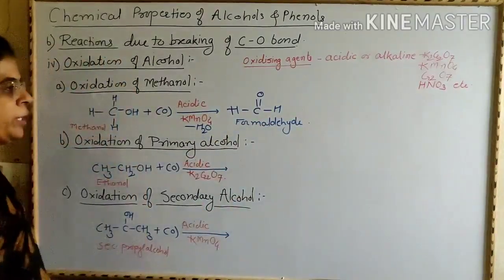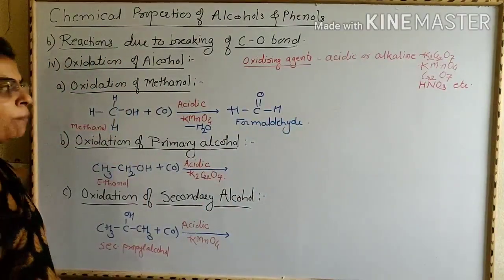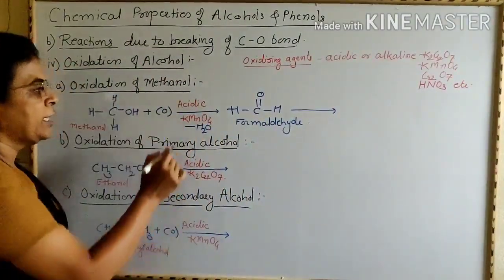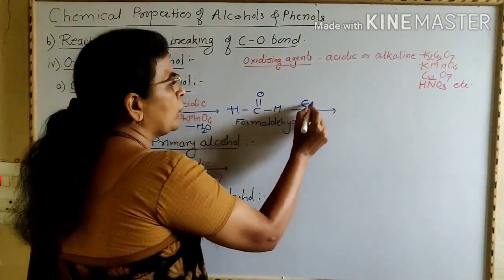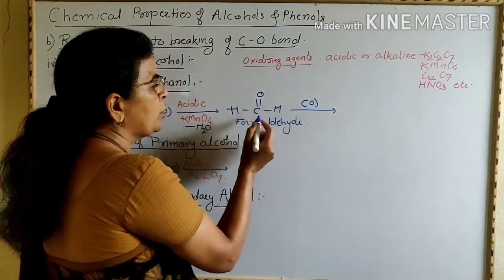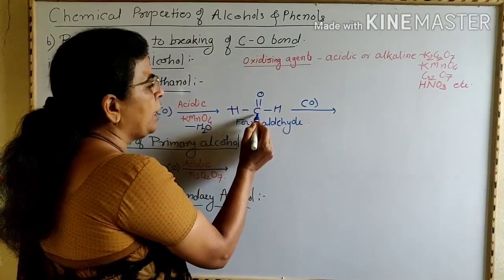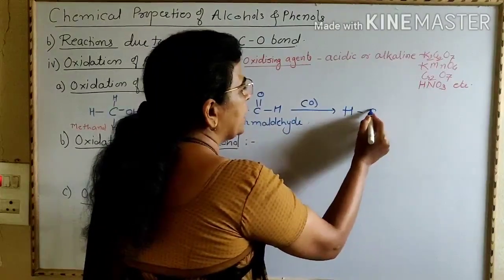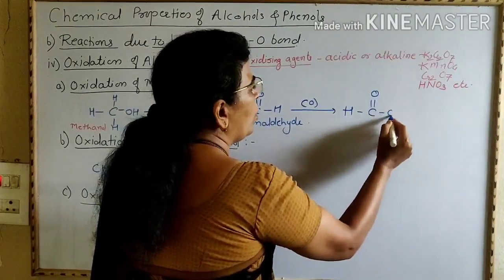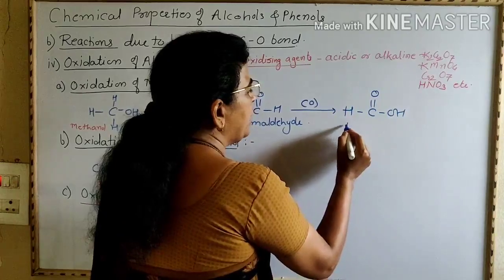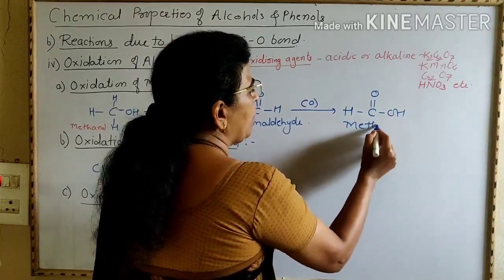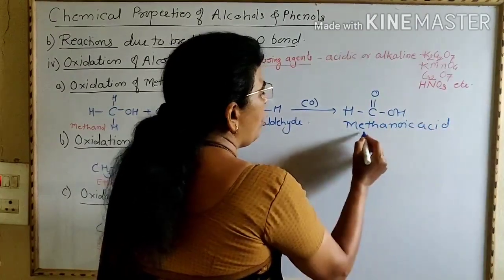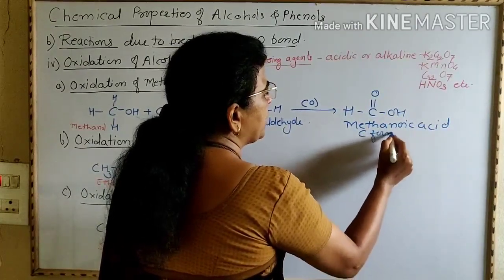IUPAC name of this compound is methanal and common name is formaldehyde. This formaldehyde in presence of this oxidizing agent, that is acidic KMnO4, further undergoes oxidation. Now addition of this oxygen atom takes place in the carbon-hydrogen bond to form carboxylic acid, that is HCOOH. This is carboxylic acid or methanoic acid, or common name of this carboxylic acid is formic acid.